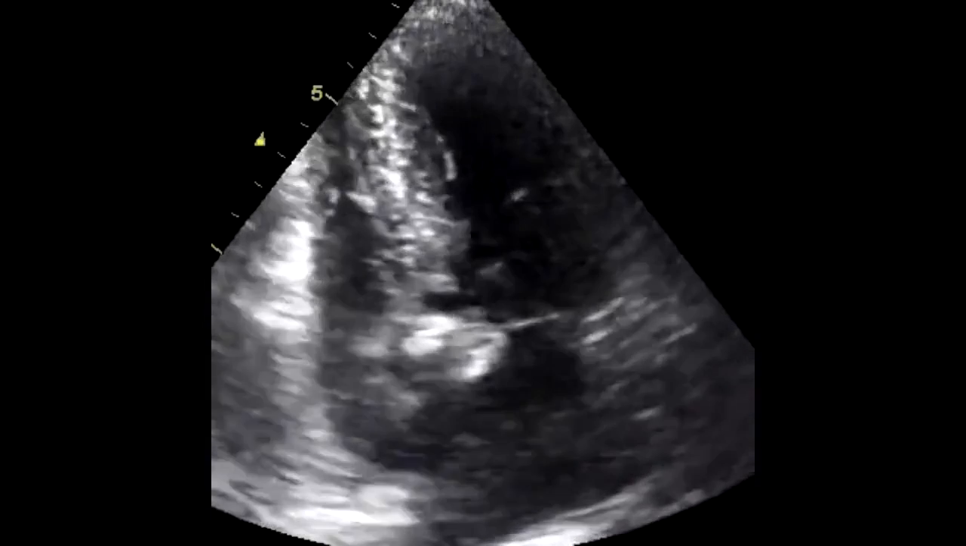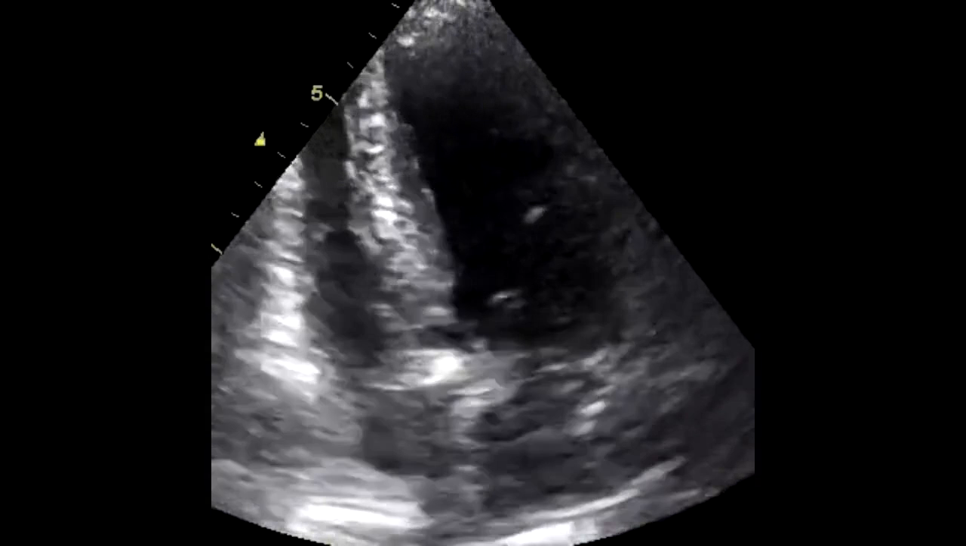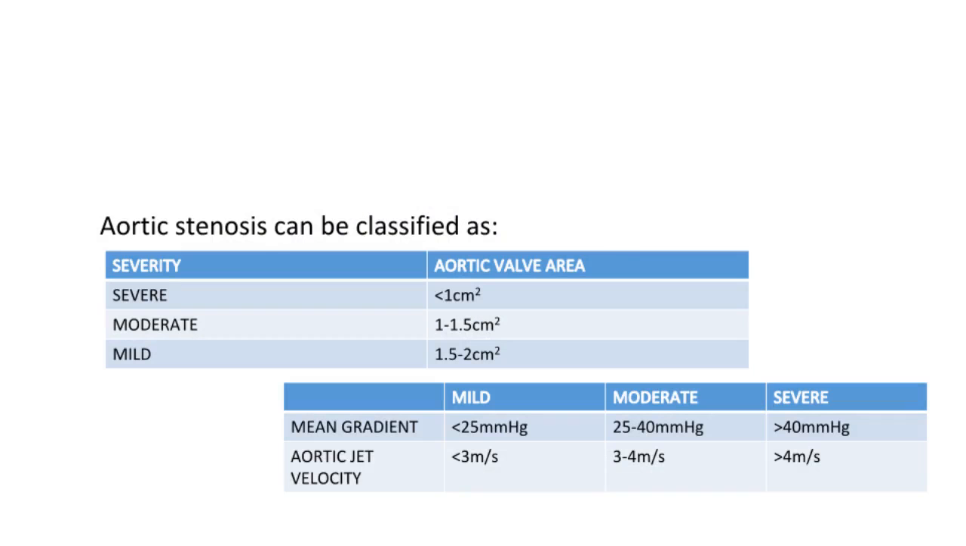The key findings on transthoracic echocardiogram are thickening, calcification, reduced systolic opening of the valve leaflets and left ventricular hypertrophy. The valve gradient and the aortic valve area can be estimated by Doppler measurement of the transaortic velocity. Thus, the classification of aortic stenosis can be a measure of the aortic valve area or the pressure gradient that exists between the aorta and the left ventricle.